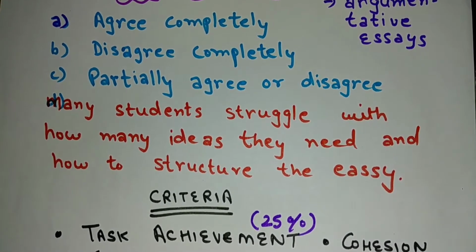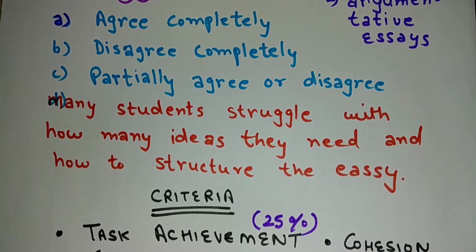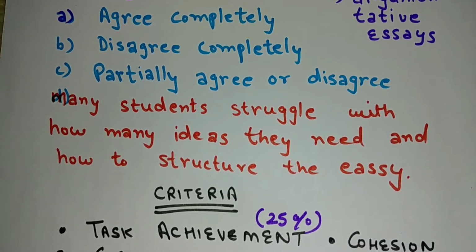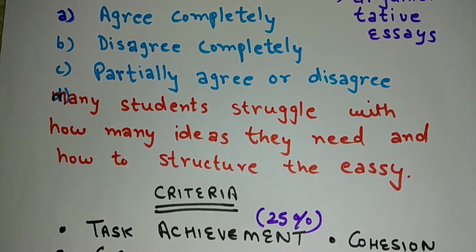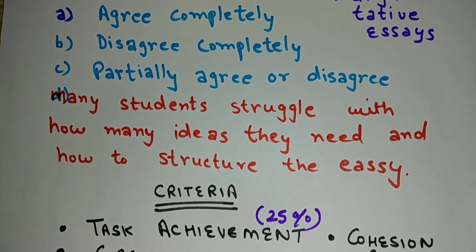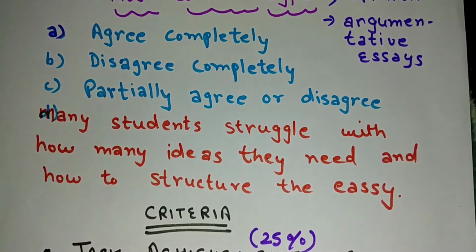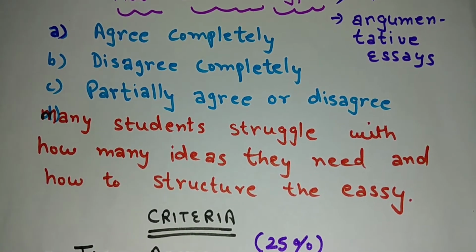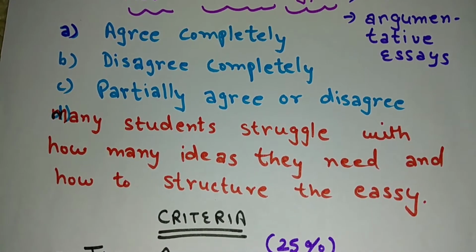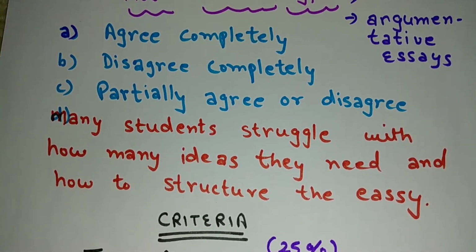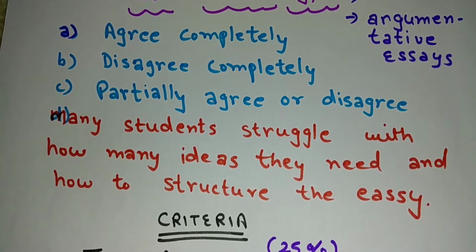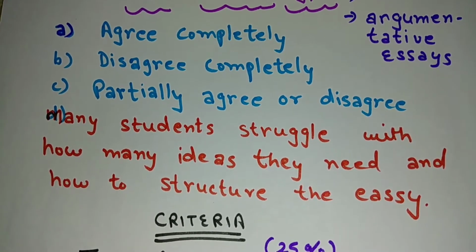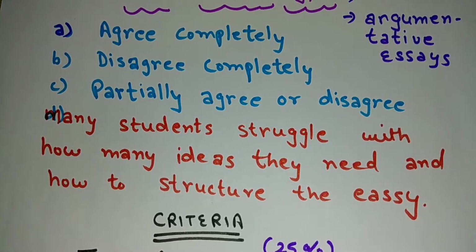Third option is you can partially agree or disagree. Either you can partially agree, it means 80% you are in favor of that statement and 20% you are against. And in case of partially disagree, here 80% you are against that statement and 20% you are in favor. So these are the 4 approaches you can adopt while writing an answer for these types of essays. Many students struggle with how many ideas they need and how to structure the essay, so we will discuss it thoroughly.